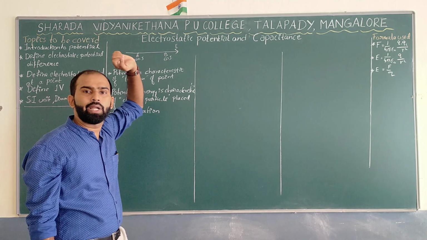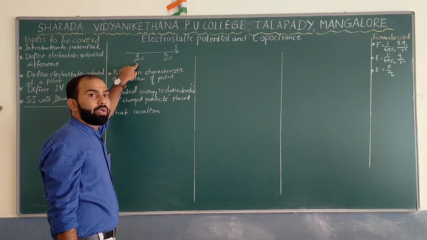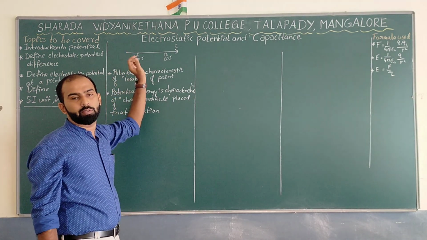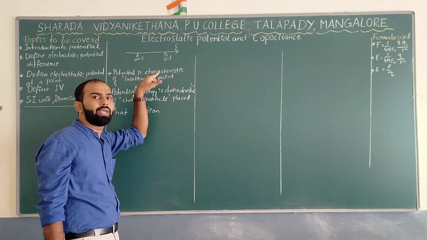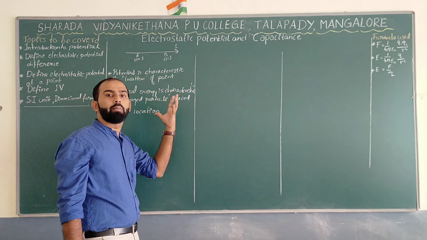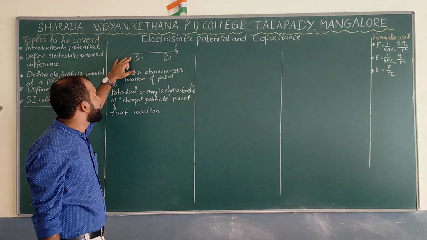And one more question might have arisen in your mind. Even though you have kept the same charged particle at a point A as well as at a point B, why is it showing different energies? The answer is very simple, because of its location. So, now we can answer my question.